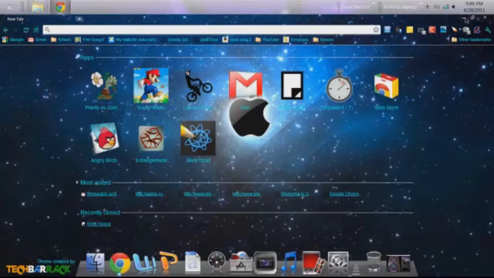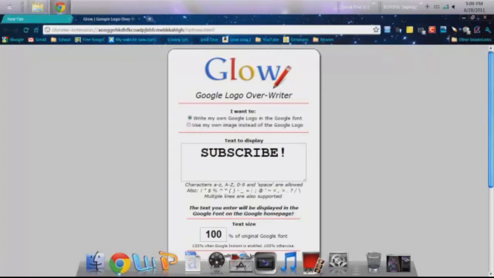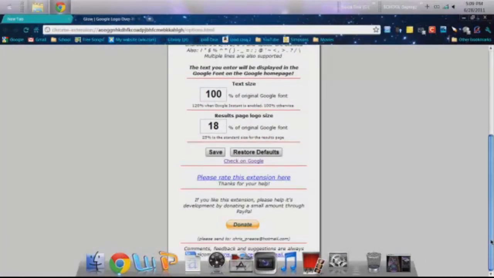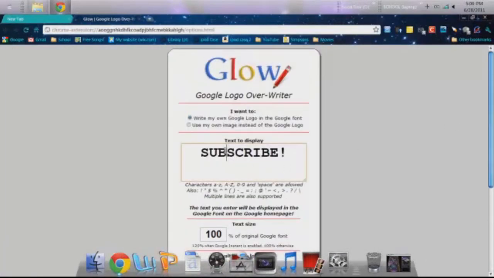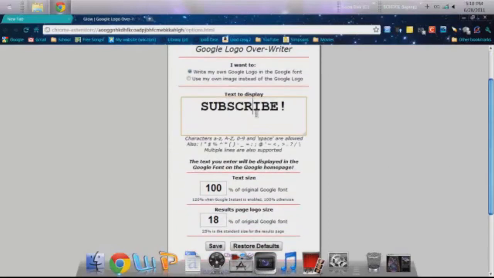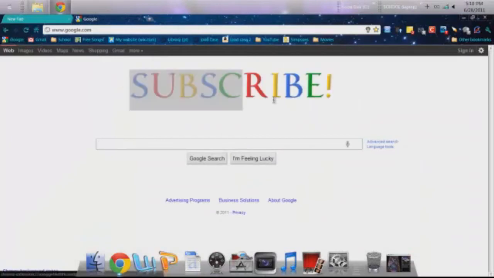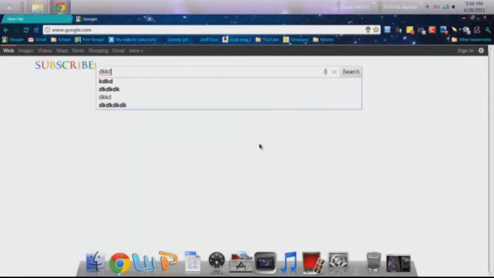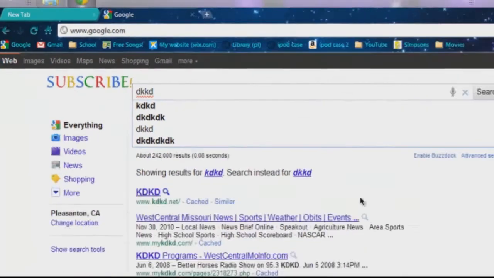Next, up to the widgets here. First is going to be Glow. And what Glow does is, instead of having Google there, you can write your own words. Obviously, I put subscribe because you all should subscribe. DawesomeGuy22, subscribe. Anyway, it'll take place of Google. And I'll show you how it does that. So right here, as it's here, it says subscribe. So yeah. And whenever I search, right down there, subscribe instead of Google.